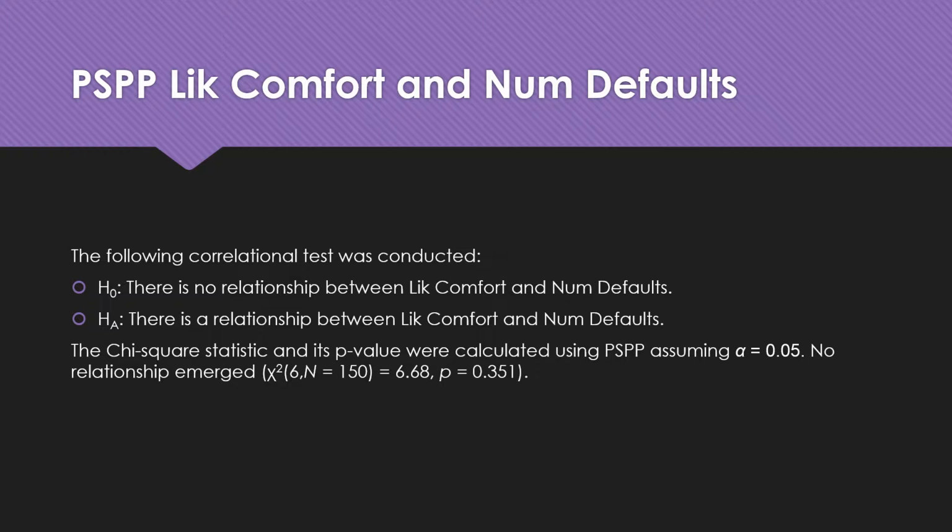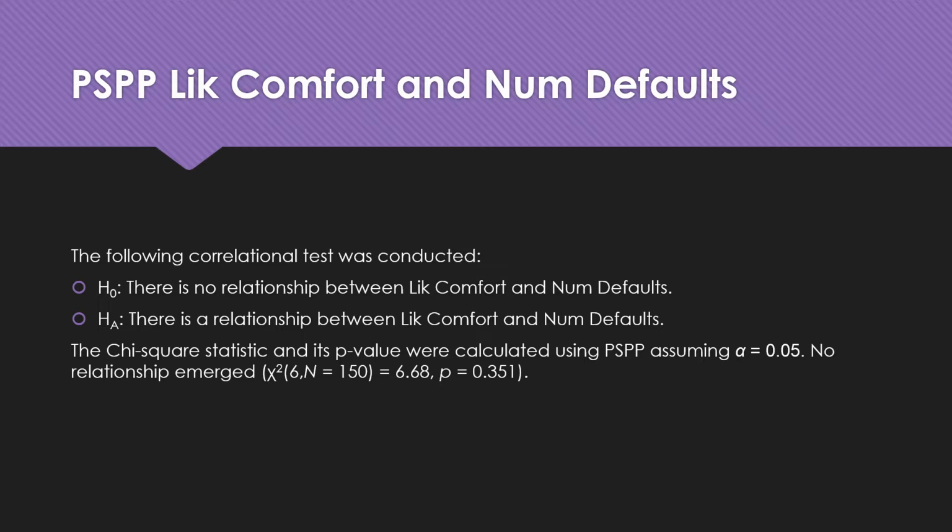PSPP like comfort and NUM default. The following correlational test was conducted. The null hypothesis says that there is no relationship between like comfort and number of defaults, whereas the alternative hypothesis says that there is a relationship between like comfort and number of defaults. The chi-squared statistics and its p-value were calculated using PSPP, assuming alpha to be 0.05. No relationship emerged.